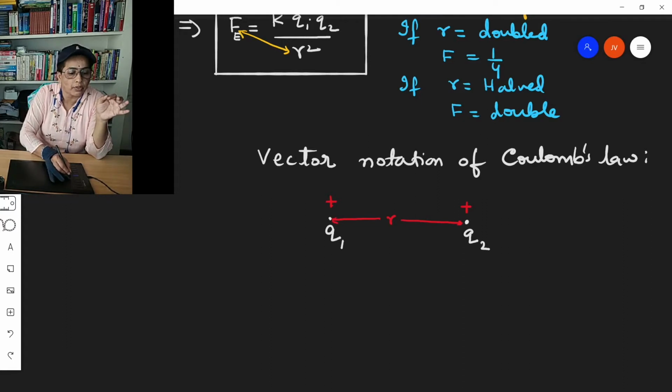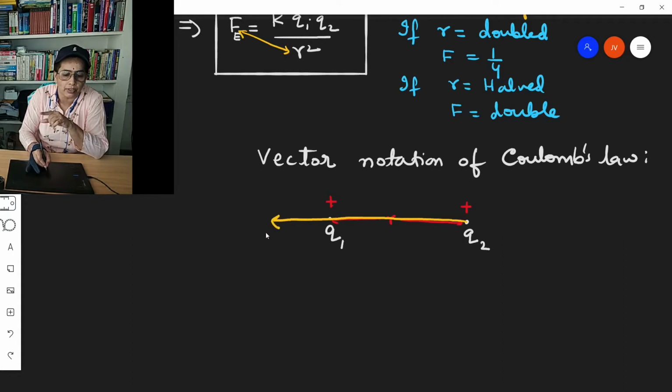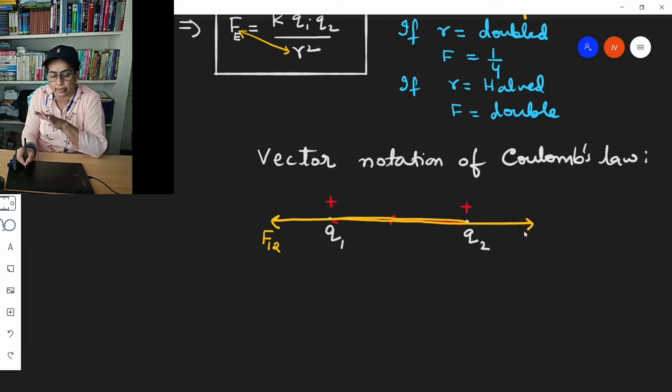The force exerted by the second charge on the first charge will be along this direction, and we will call this the force on 1 due to the second electric charge. The first charge exerts a force on the second charge in this direction, the right side, and we can call it the force on the second charge due to the first charge.